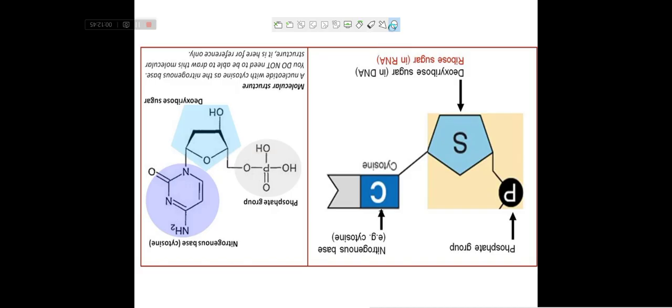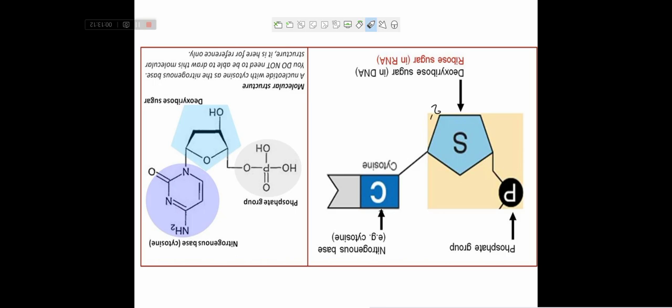Now, see here. This is the structure of the sugar in DNA or RNA. What is the difference between DNA and RNA? These two structures are the same, with the only difference at this 2' end.